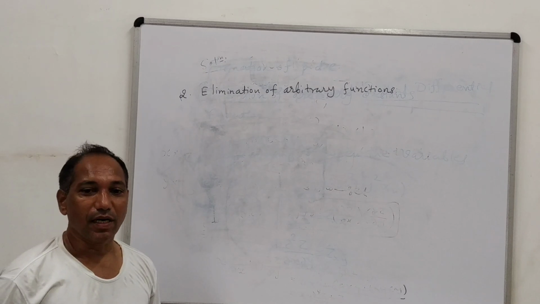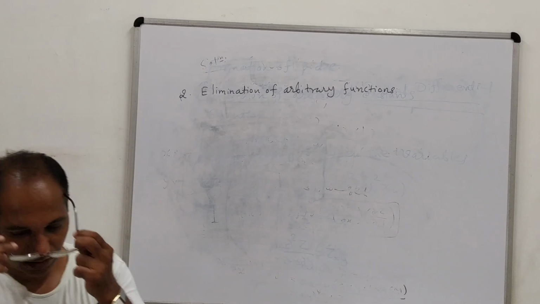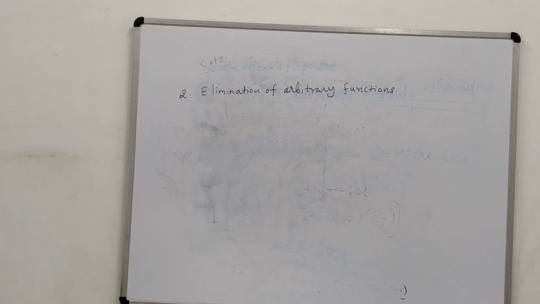get our required result. We will consider the procedure of eliminating arbitrary functions directly by considering an example.